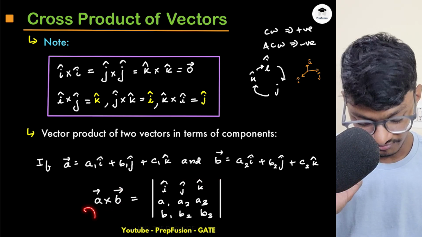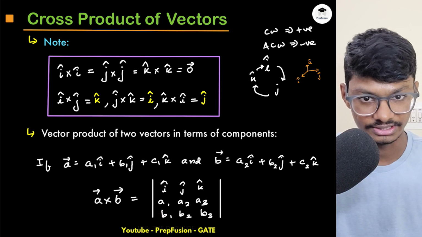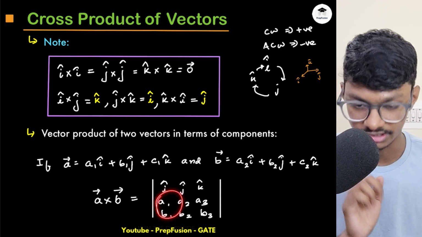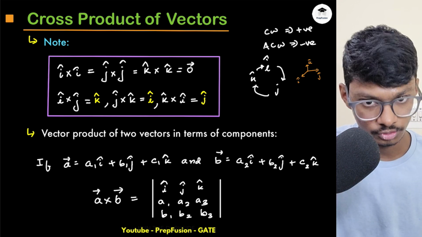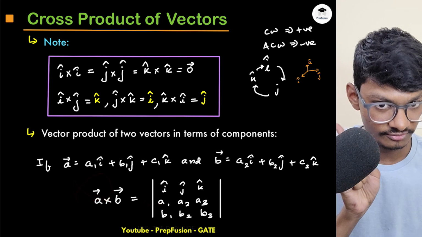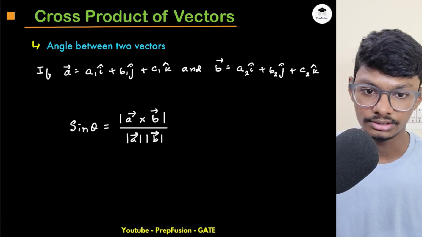Okay, and if it is B cross A, obviously B will come here first, then A will come. So you can replace, right? And there will be a negative sign if you interchange the rows. If you remember determinant properties, obviously this is also holding true. If I'm doing B cross A, this will be negative of this. If I'm doing A cross B, this will be simply positive, right? So yeah, this is the thing.